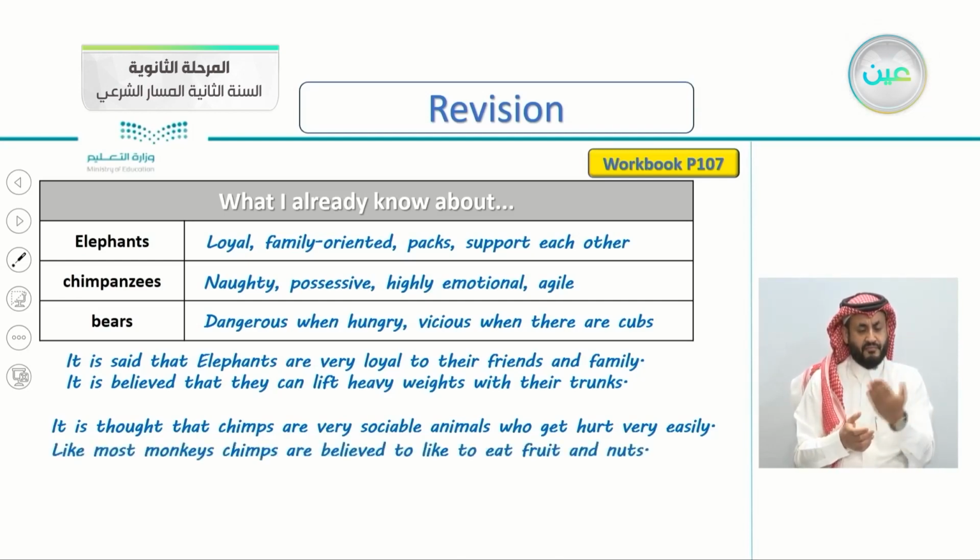Also, I've written here, like most monkeys, they're from the monkey family, of course, chimps are believed to like to eat fruit and nuts.